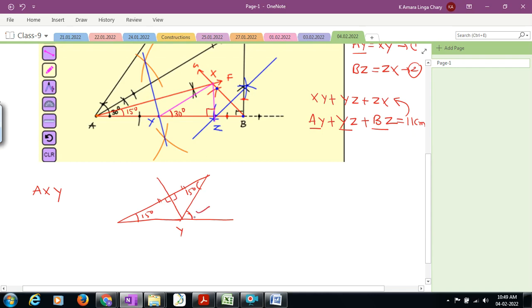Now this exterior angle, angle Y, is equal to the sum of its opposite interior angles, 15 plus 15. That's it, 30 degree. Now you got the point, am I right? Yes, sir. So similarly you can prove this is also 90 degree. So final justification we made it. Angle Y is 30 degree, angle Z is 90 degree, and XY plus YZ plus ZX is 11 centimeter. That's it. Over.